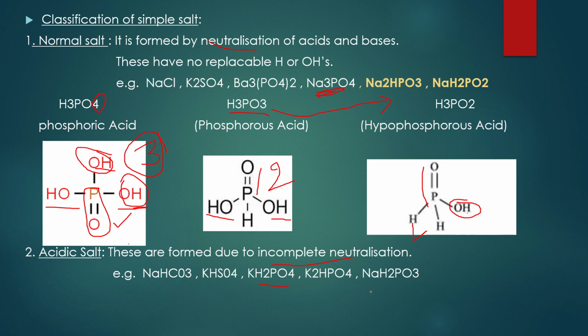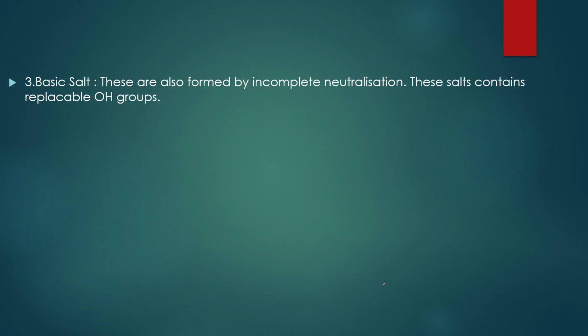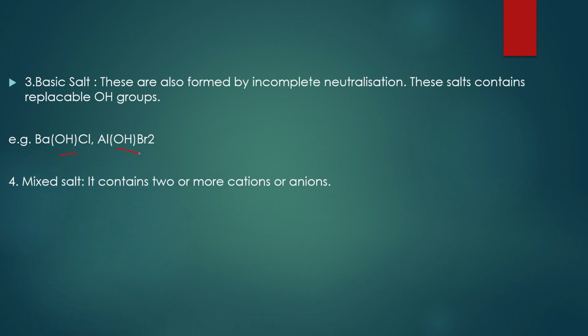K2HPO4, same as H3PO4 you can assume, and NaH2PO3. And the next is basic salt. It is also similar to the acidic salt, formed by incomplete neutralization. One more thing I have to say: these salts contain replaceable OH groups. Examples you can find here.